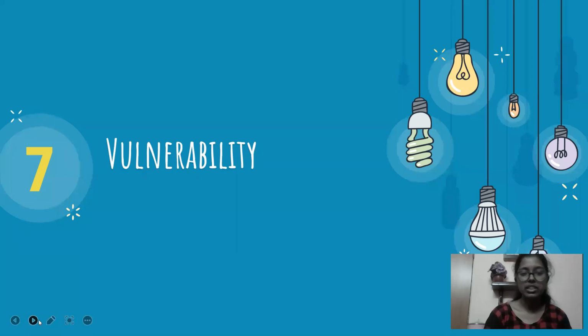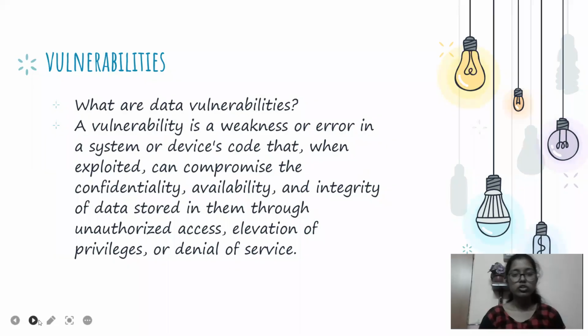And the seventh V is vulnerability. Vulnerability is a weakness or error in a system, device or code that, when exploited, can compromise the confidentiality, availability, and integrity of the data. So vulnerability is whether there are any chances of hacking our data. This is the seventh V.